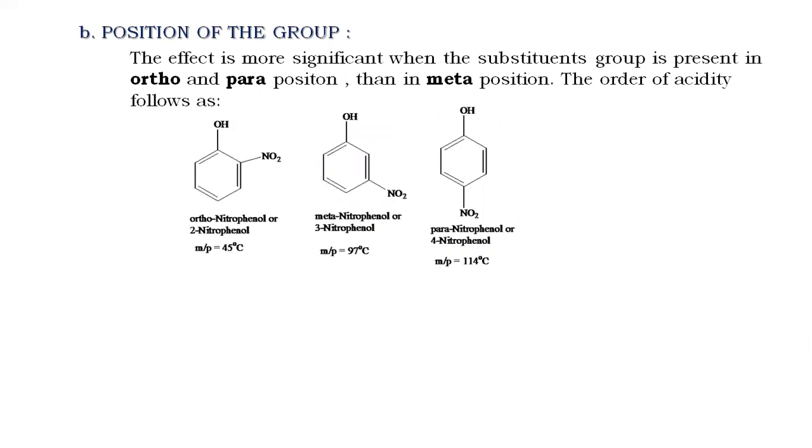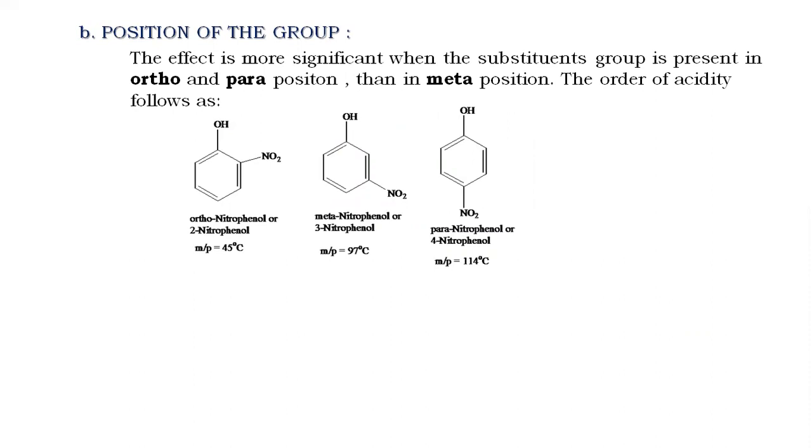Position of the group. If the same substituent group is present on different positions, then it also affects the acidic behavior of phenol. The ortho and para positions are more acidic than meta.